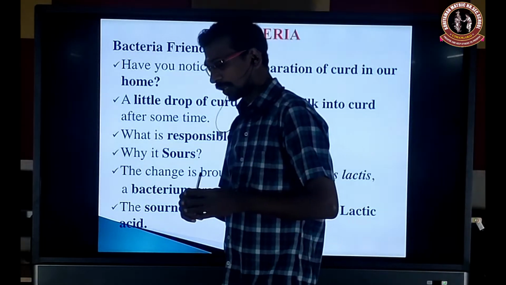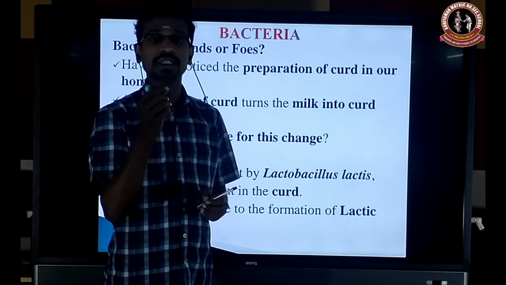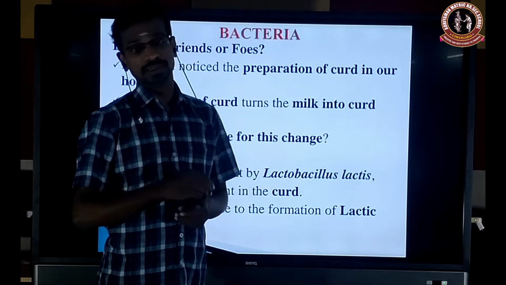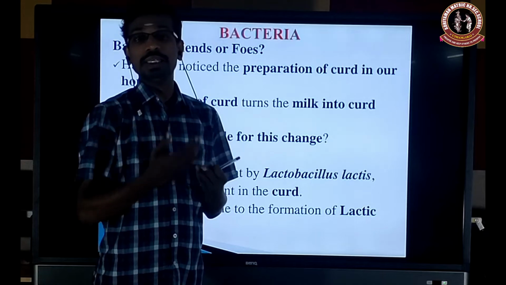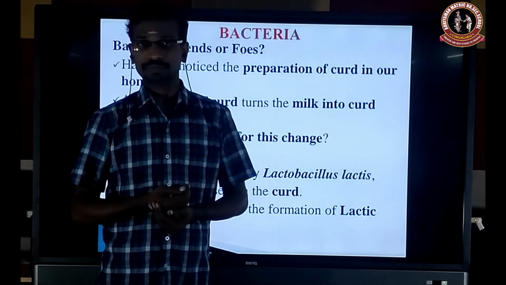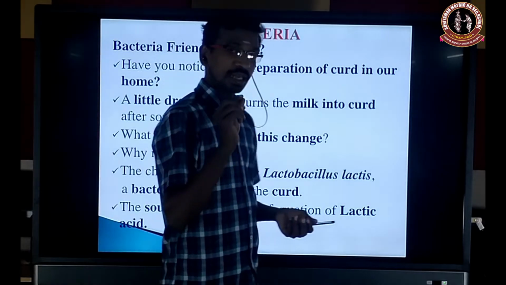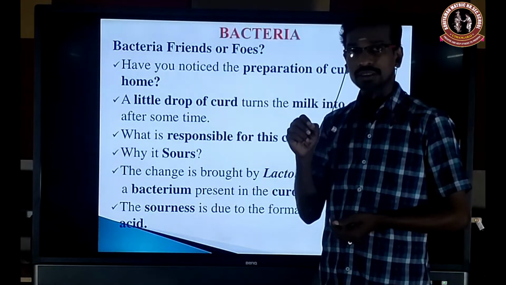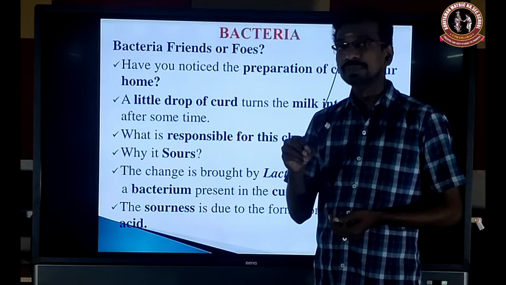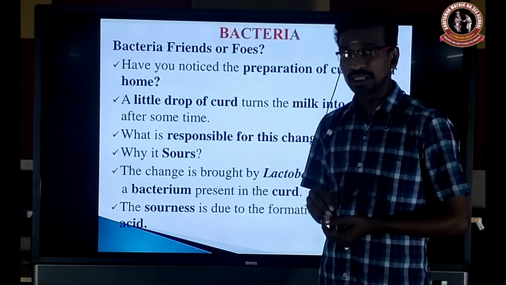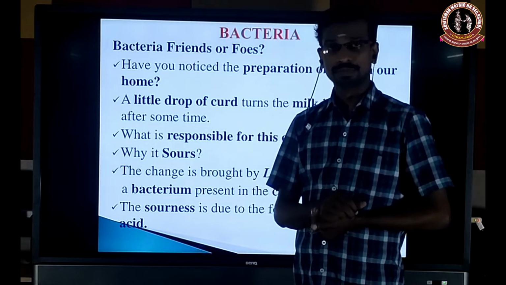In our home, our mother prepares curd. How do they prepare it? By adding a little curd to the boiled milk. After some time, what happens? The milk, which is a liquid, changes into solid form. It changes into curd. Why? Because the small amount of curd added contains some bacteria. These bacteria break down the milk protein and convert it from soluble form into insoluble form. Okay.